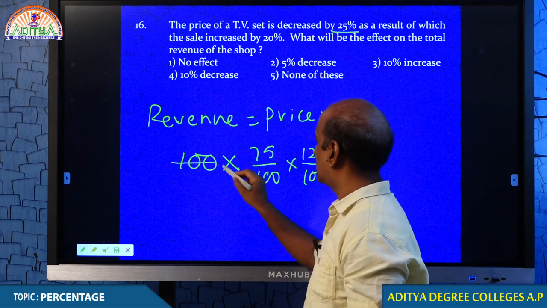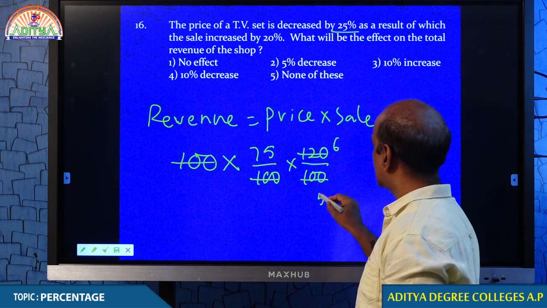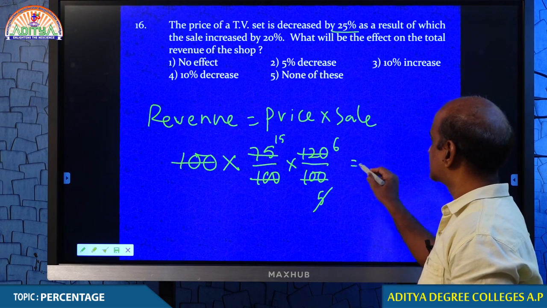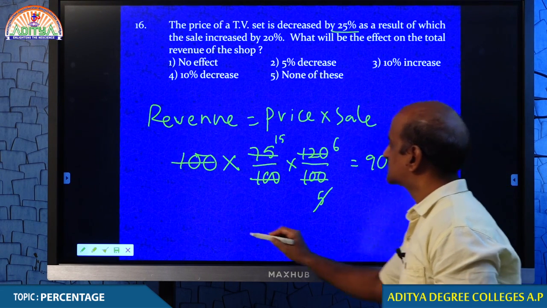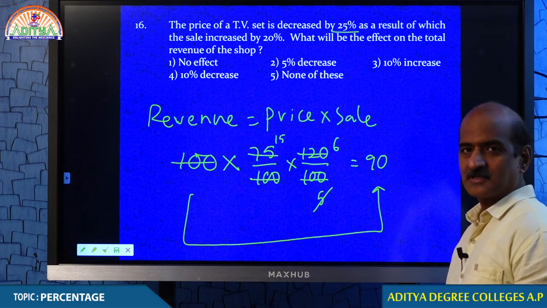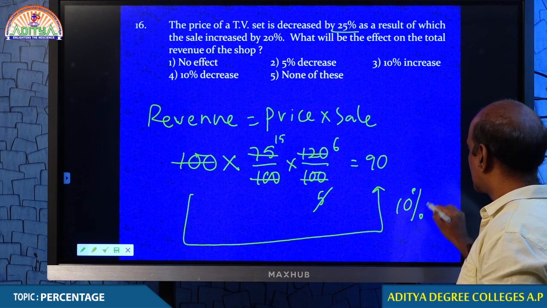Let me check how much we are left with. 5 cancels for 15. 15 into 6, 90. Students, the revenue which we thought of as 100 becomes 90. But you observe, revenue decreases by 10%.